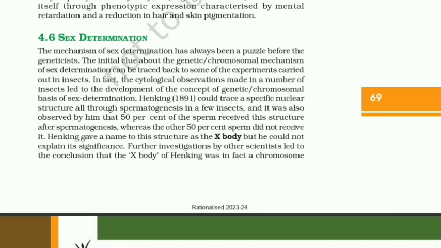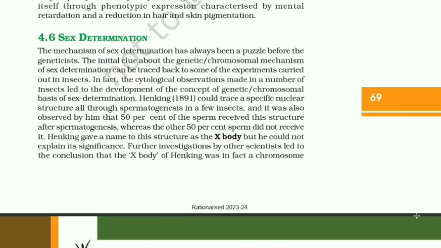4.6 Sex determination. The mechanism of sex determination has always been a puzzle. Before the geneticists, the initial clue about the genetic or chromosomal mechanism of sex determination can be traced back to some of the experiments carried out in insects. In fact, the cytological observations made in a number of insects led to the development of the concept of genetic or chromosomal basis of sex determination.